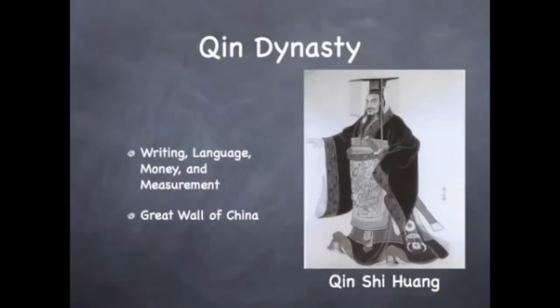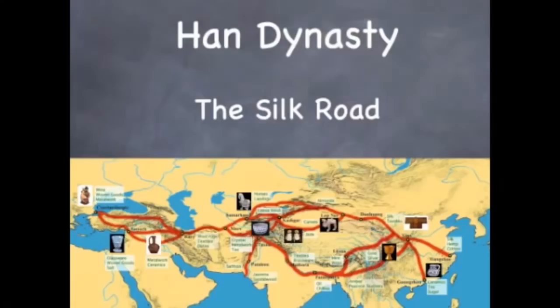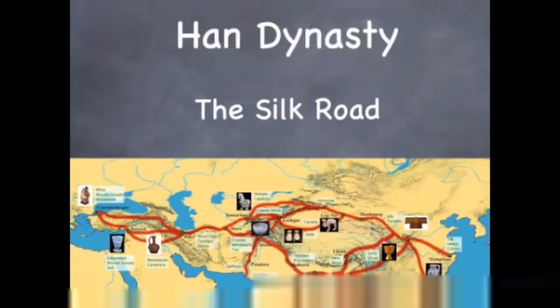After the Emperor Qin Shi Huang died, the infamous terracotta army was built to protect him in the afterlife. During the Han Dynasty, they started the process of the Silk Road, which is the trade route that goes between China and Europe.